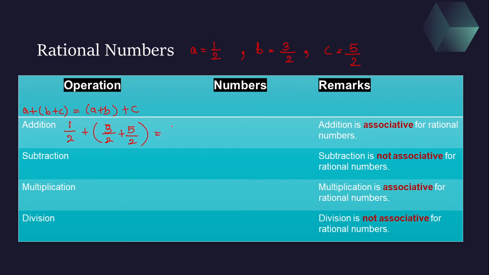How can I solve this? Denominator is the same, so 3 plus 5 is 8 over 2. Again we can add it, denominators are the same, so I take 2 and 1 plus 8 is going to be 9. So this part we got as 9 by 2. Then let's change the placement of the brackets, and what will I be doing?